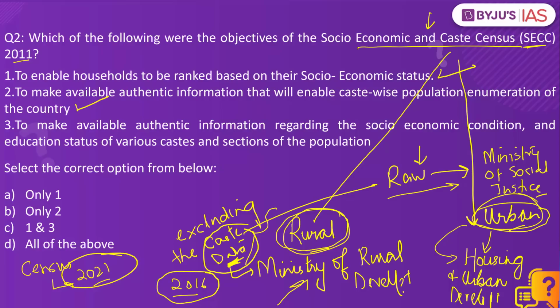Another objective was that authentic information regarding the socio-economic condition as well as the education status of various castes and sections of the population should also be made available. So all these statements are correct. All these were the objectives of the Socio-Economic Caste Census conducted in 2011. So D is the right answer.